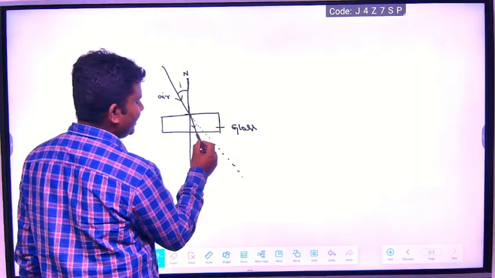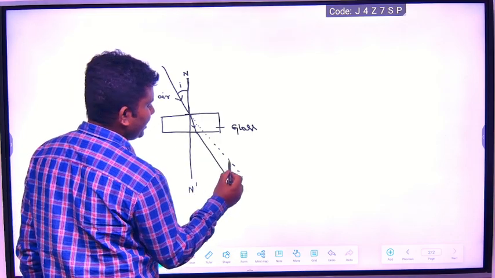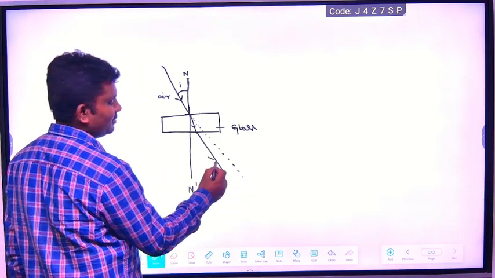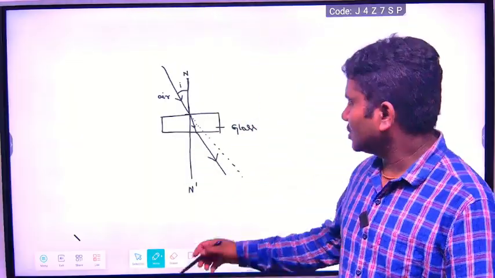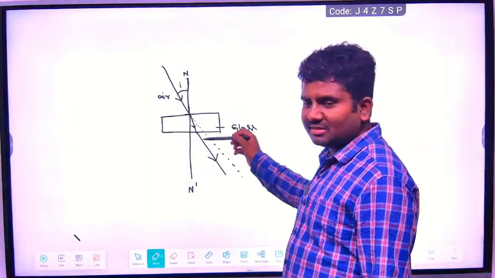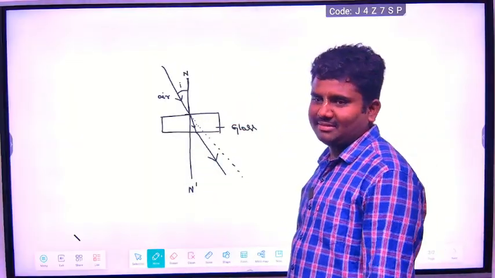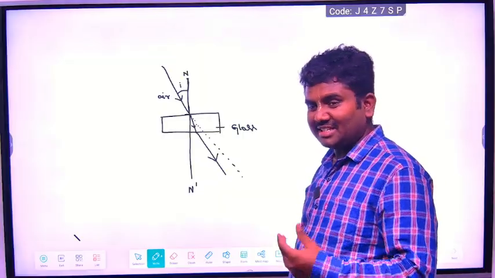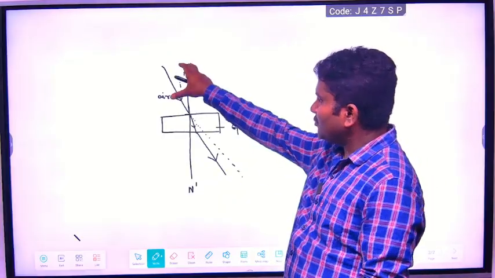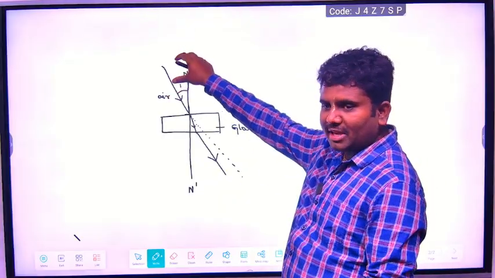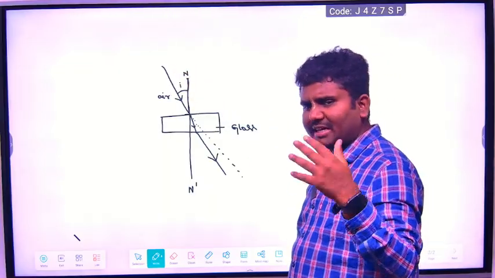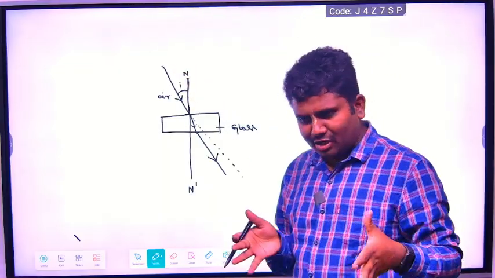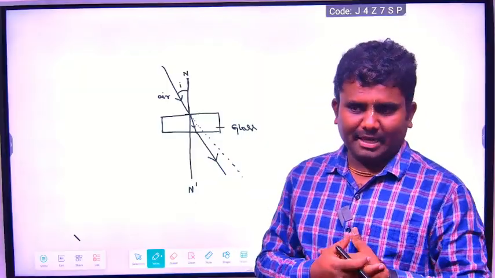Now again it is bent away. Now you see something is happening. Light bending means its velocity is also decreasing. That is because it is passing from the rarer medium, air, to the denser glass medium, and its velocity decreases because glass particles will not easily allow the light particles.